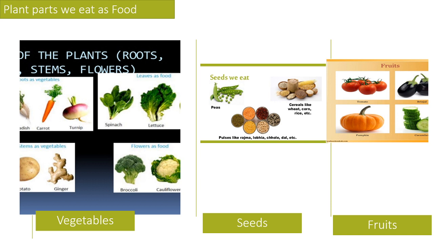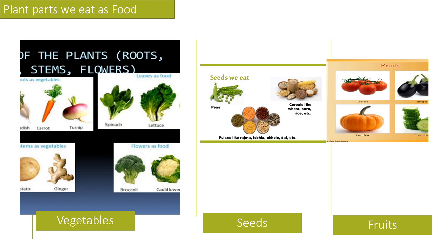Another example of a stem that we eat is sugar cane, which grows above the soil. And we also consume flowers as food. What is that? Broccoli and cauliflower. Cauliflower is regularly available for us, whereas broccoli is mostly available in Western countries. Of course, nowadays it is also available in Hyderabad, but not much.